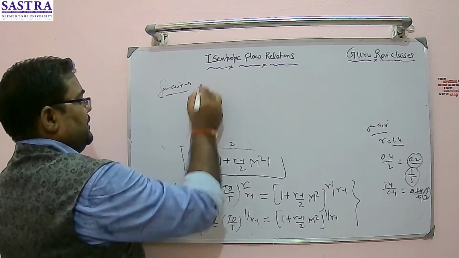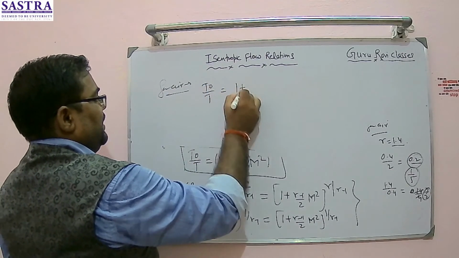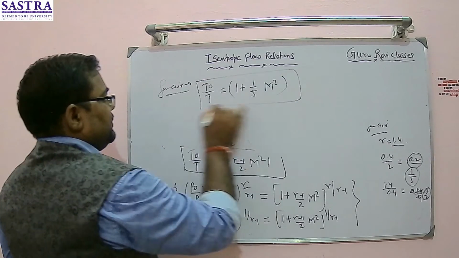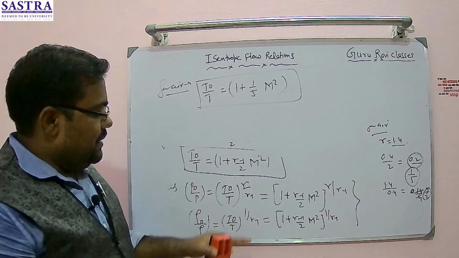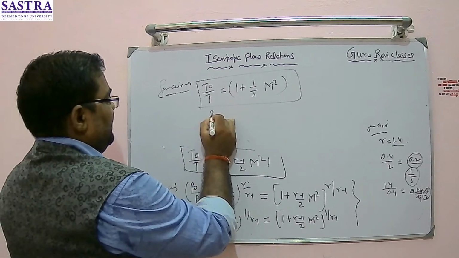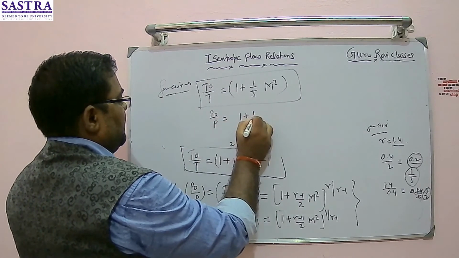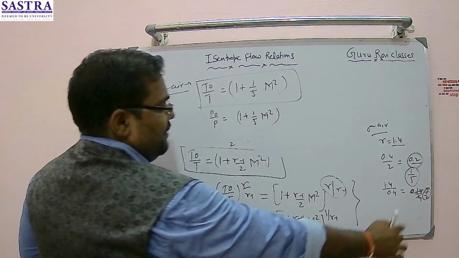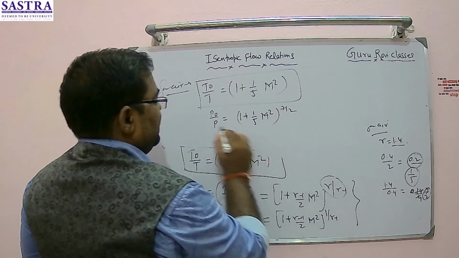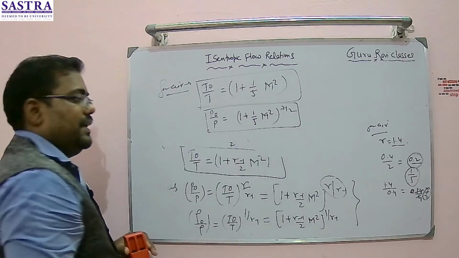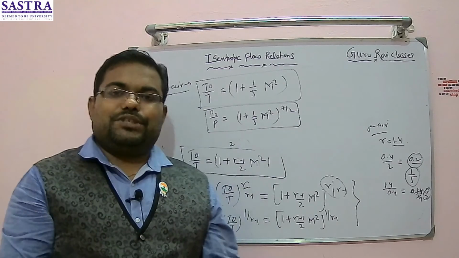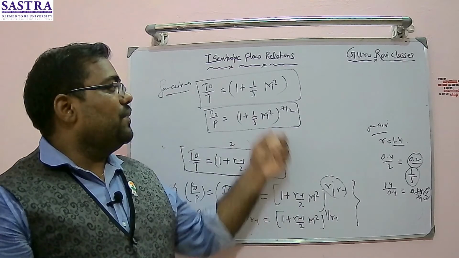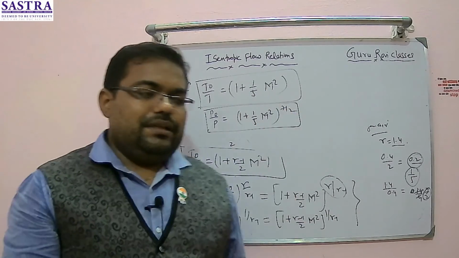I can write T naught by T is equal to 1 plus 1 by 5 M square. Very simple relationship. Similarly, P naught by P is equal to (1 plus 1 by 5 M square) to the power 7 by 2. Very simple way I can relate. So in this way, you can derive an expression for the stagnation property with the static property in isentropic flow with Mach number, right? Very simple.